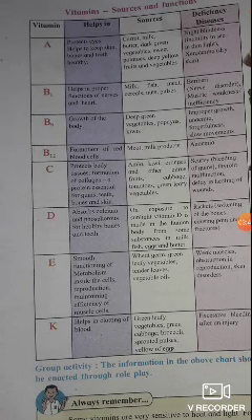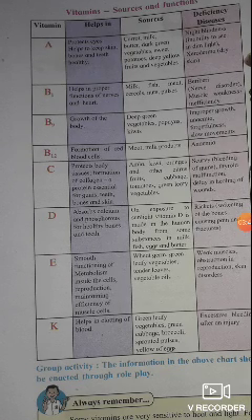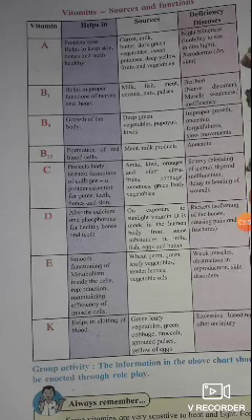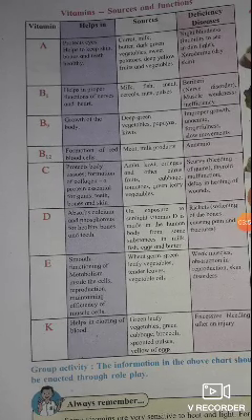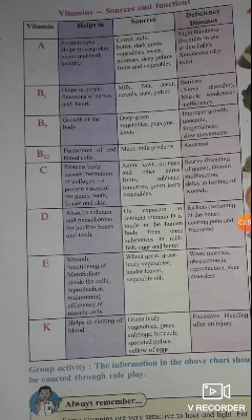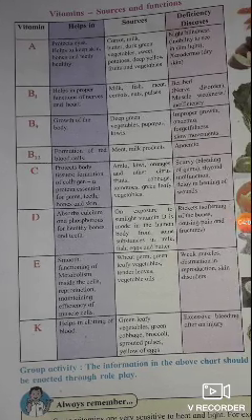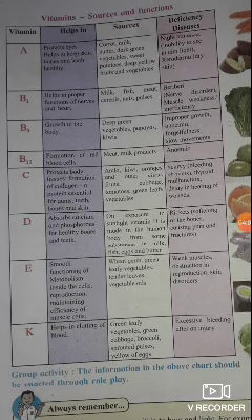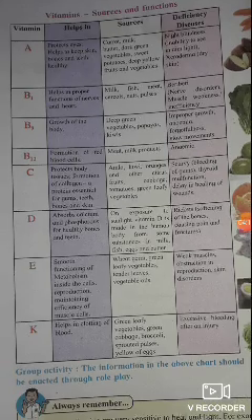Then vitamin D helps in absorbing calcium and phosphorus for healthy bones and teeth. And sources are exposure to sunlight. Vitamin D is made in the human body from some substances, and is also found in milk, fish, eggs and butter. Then deficiency disease is rickets, meaning softening of the bones, causing pain and fractures.